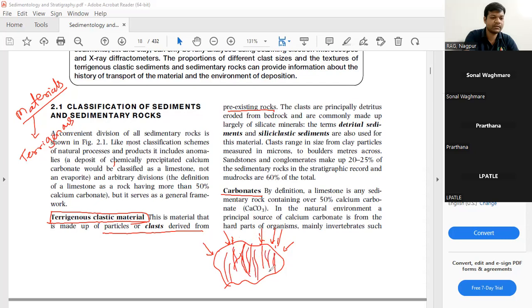These weathering products have been carried along with the natural agencies,